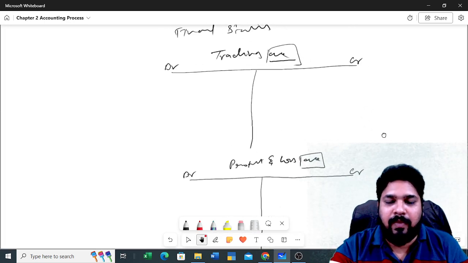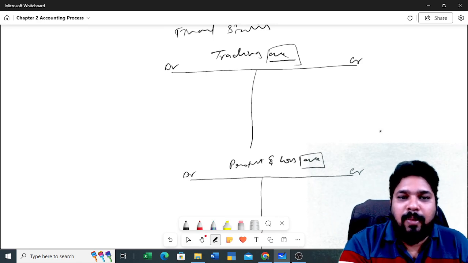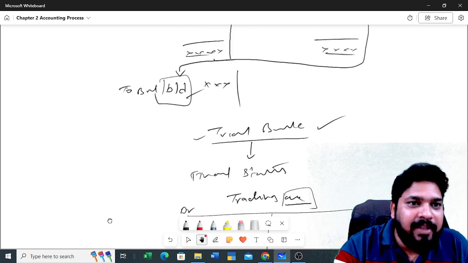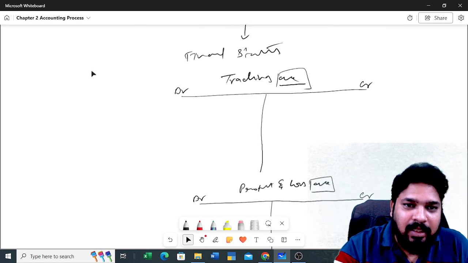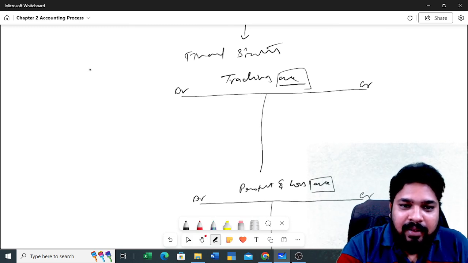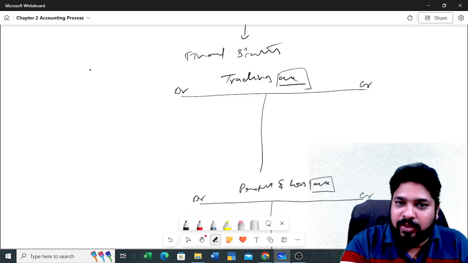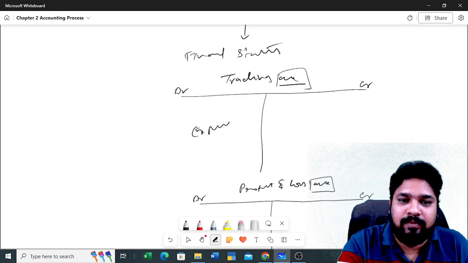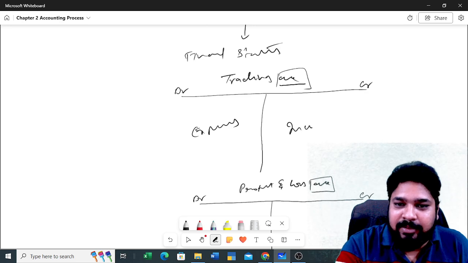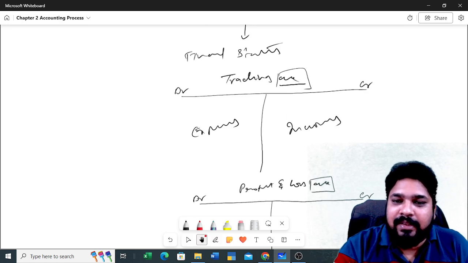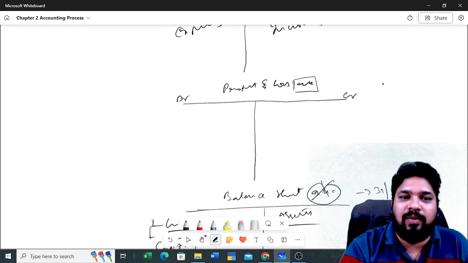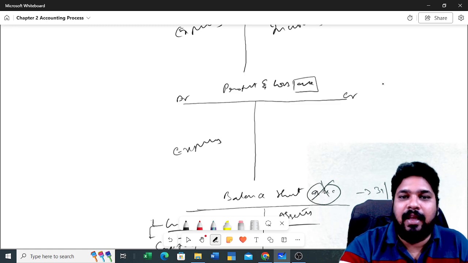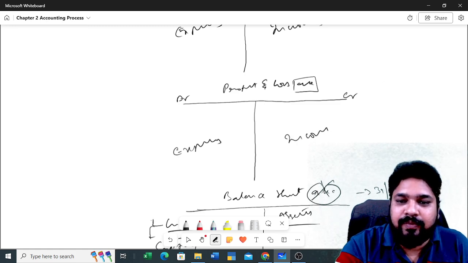In the trading account, as we already discussed, expenses always have a debit balance, right? So on the debit side, what will you get? Expenses. On the credit side, incomes. In the same way in the profit and loss account, on the debit side we have expenses and on the credit side we have incomes.